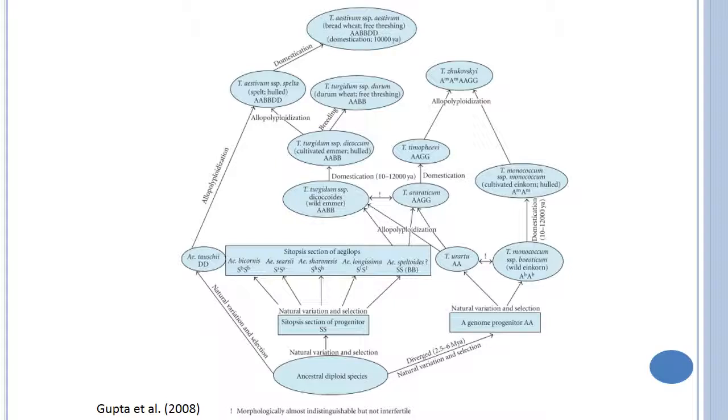From A genome, urartu and monococcum evolved, and from there A genome crossed to Aegilops, that became AAGG genome combination. Then when it combined with turgidum, it gave AABB. The AAGG was Triticum timopheevii, and finally it gave birth to Triticum zhukovskyi. The other combination is turgidum with tauschii, that gave birth to aestivum. The domestication led to cultivated wheat before 10,000 years.